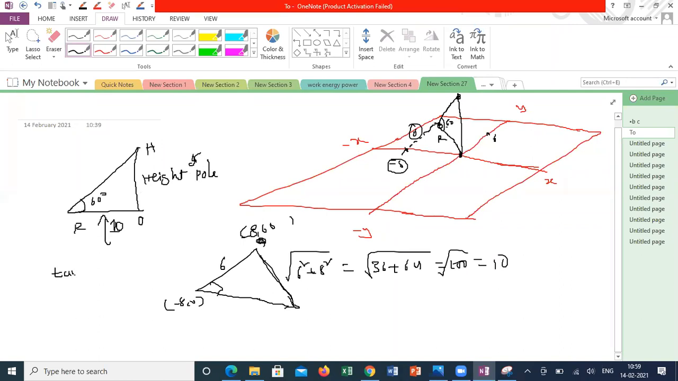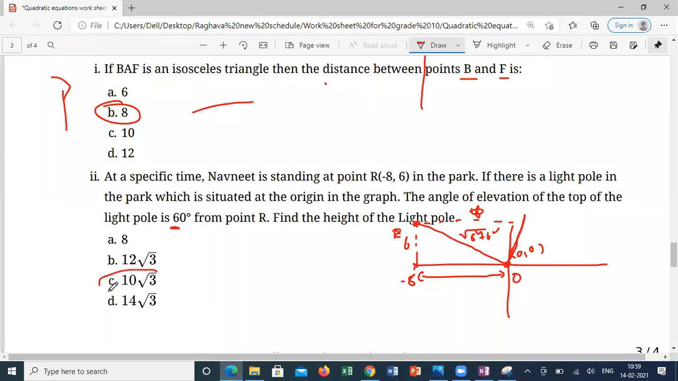Tan theta is OH by 10. So OH is equal to tan 60 into 10. Tan 60 is how much? Root 3 into 10. So the answer is 10 root 3 meter. So understanding the situation is important here. It's like three-dimensional visualization. You have to keep it in mind when I'm talking about this numerical. Is it clear, guys? How to do this question? Yes, sir.